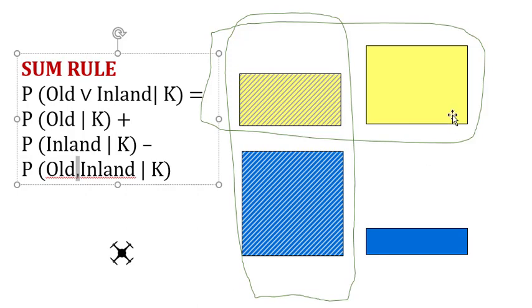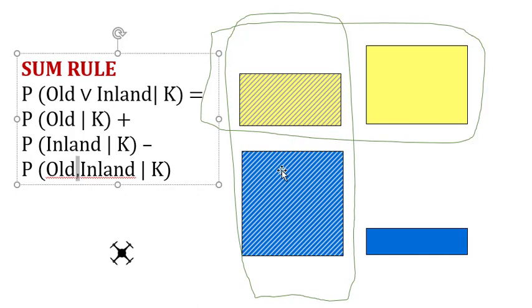So, probability of old or inland graphically is the probability that the drone would land in any of these three areas. So easily we can say it is 0.9, because we know this one is 0.1, and it is the only area excluded.